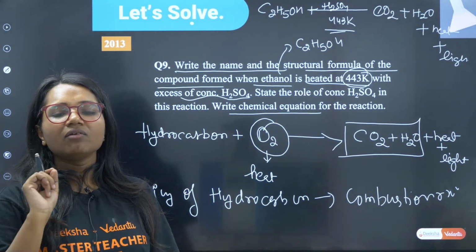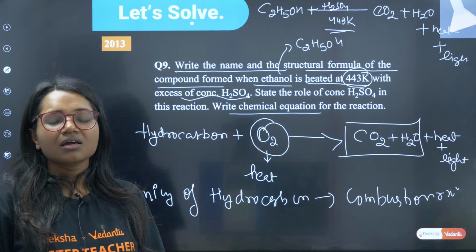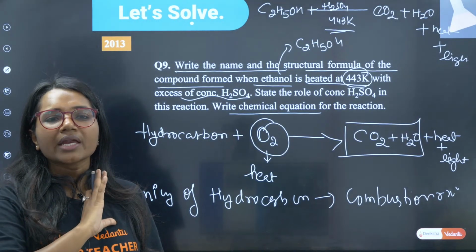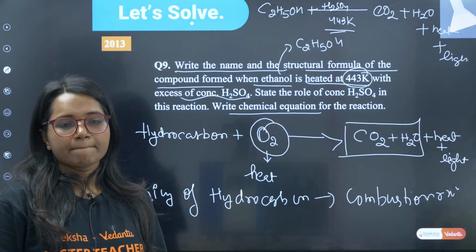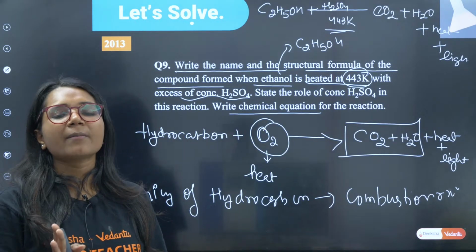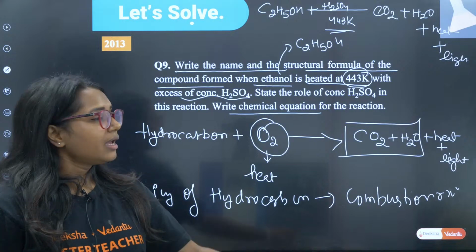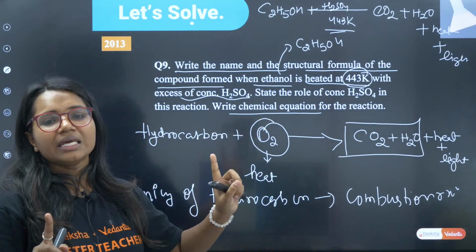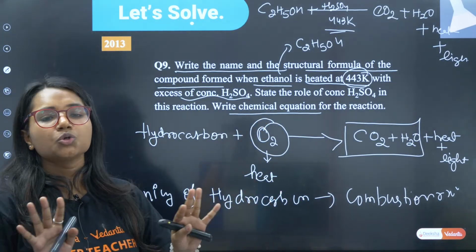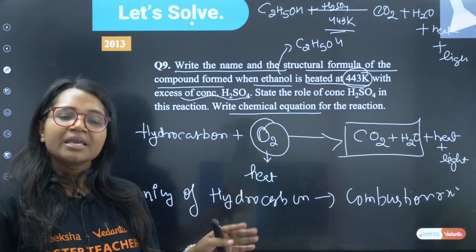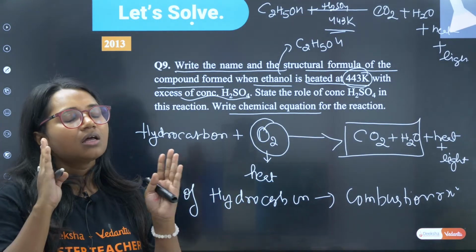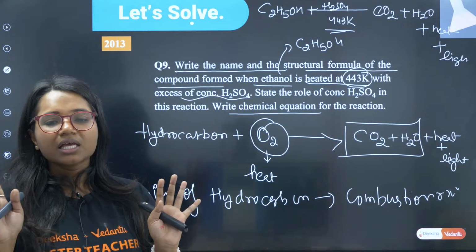Till the time they do not mention balanced, it means that they are not going to cut marks for balancing. And if you are not sure about the balancing, don't write anything wrong. They have simply told chemical equation, just write the chemical equation, don't bother about the balancing. If they have mentioned balancing, then you have to balance the equation.